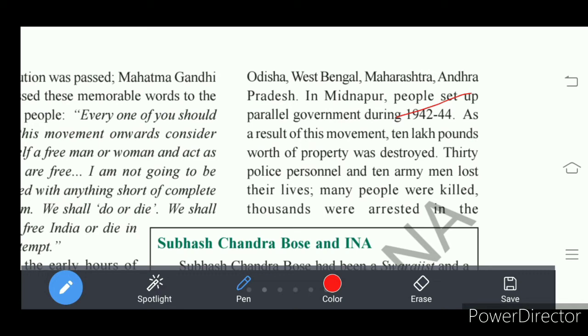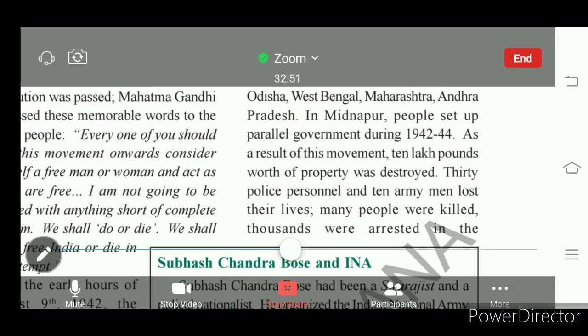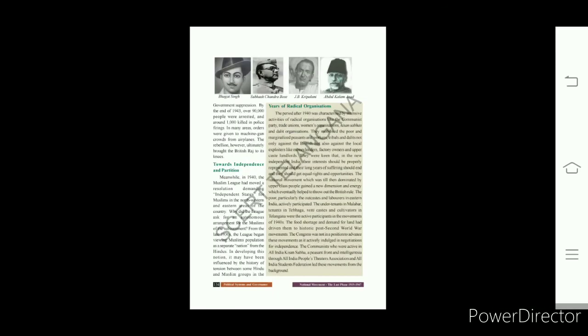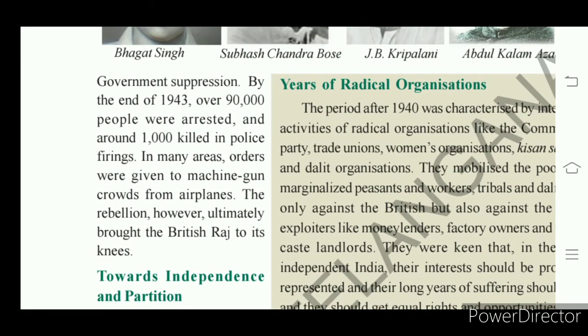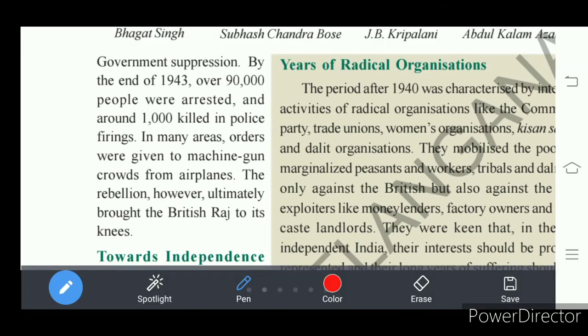By the end of 1943, this Quit India movement also came to an end. Understand? By the end of 1943, the British government succeeded in suppressing this movement very successfully. 90,000 people were arrested.